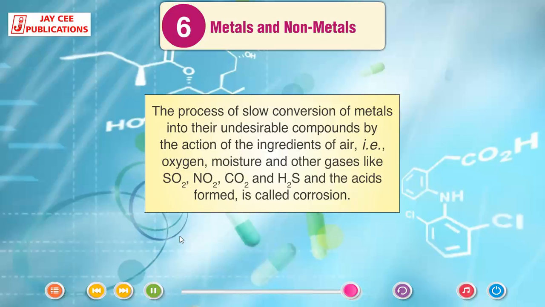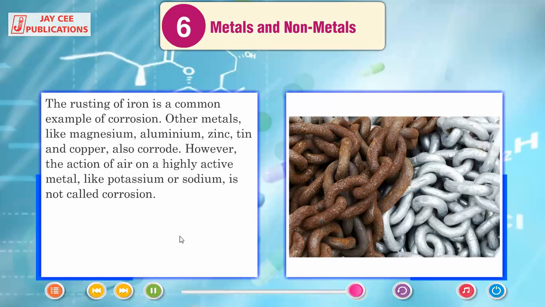The process of slow conversion of metals into their undesirable compounds by the action of the ingredients of air, that is oxygen, moisture, and other gases like SO2, NO2, CO2 and H2S, and the acids formed, is called corrosion. The rusting of iron is a common example of corrosion. Other metals like magnesium, aluminum, zinc, tin and copper also corrode. However, the action of air on a highly active metal like potassium or sodium is not called corrosion.